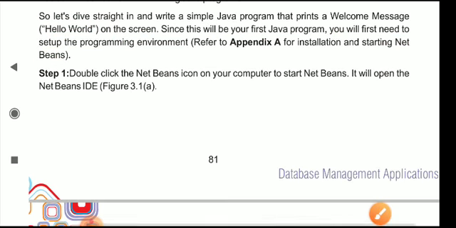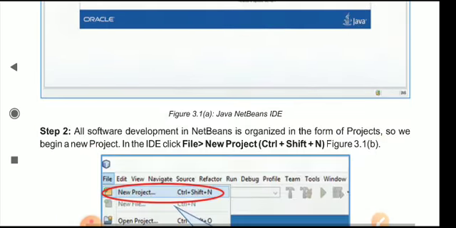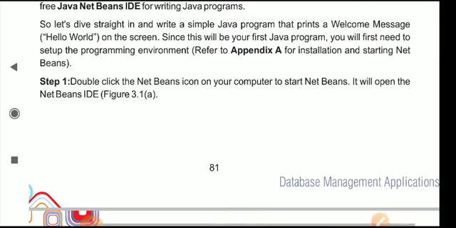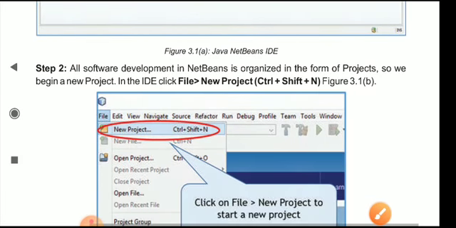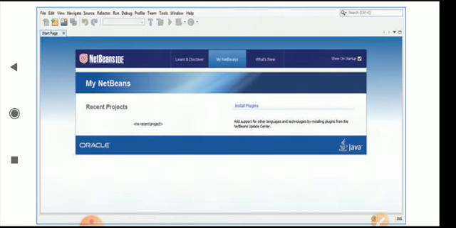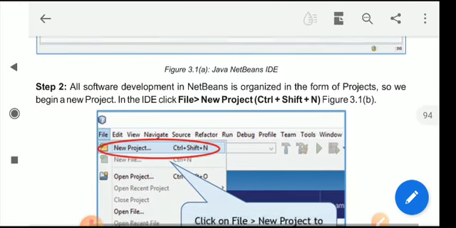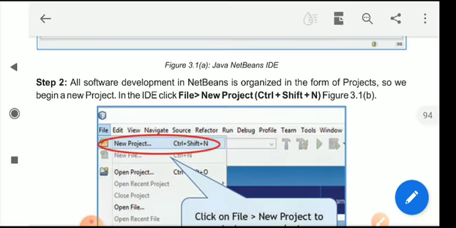So we have to refer to Appendix A to install and start NetBeans. When you have installed NetBeans, you can use these steps. Step 1: double click the NetBeans icon on your computer to start NetBeans. That is obviously necessary. It will open the NetBeans IDE, and here you can see it will look like this.